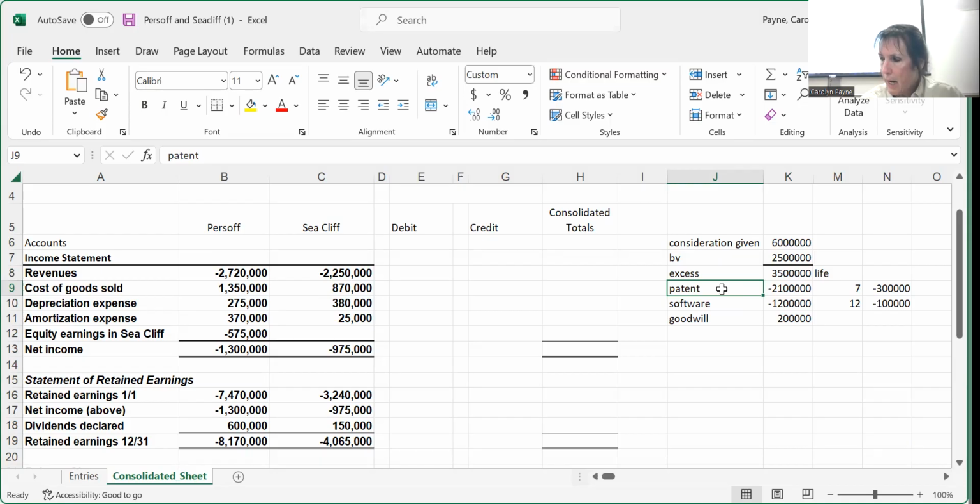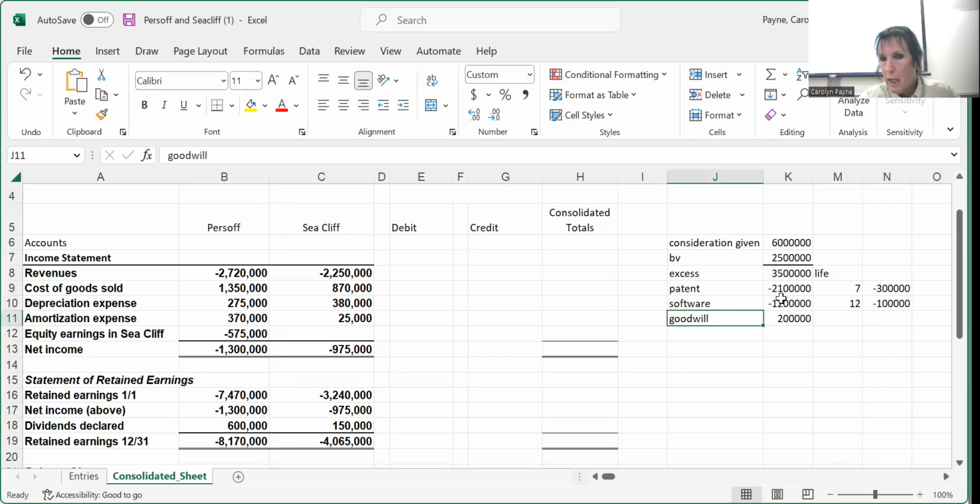So it says that the patent has a book value of $140, a fair value of $2,240,000. So an additional $2.1 million needs to be allocated to that patent, and then it has a 7-year remaining life. So therefore, we have an E adjustment of $30,000 per year. And then the software, it has a book value of $60,000, a fair value of $1,260,000, so an excess of $1.2 million. It says it has a remaining life of 12 years, so that's going to be $100,000 per year.